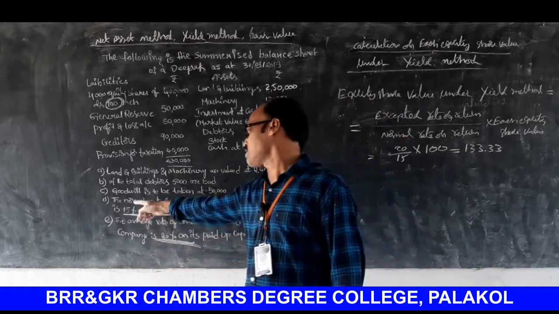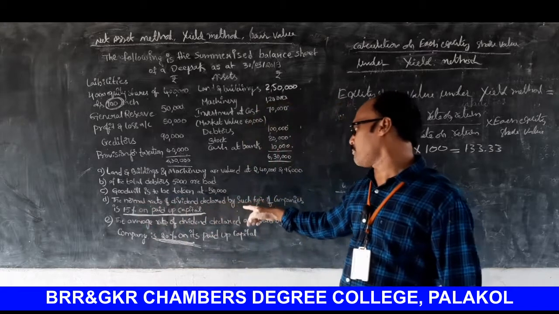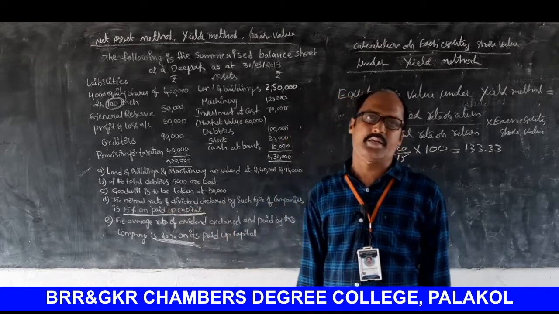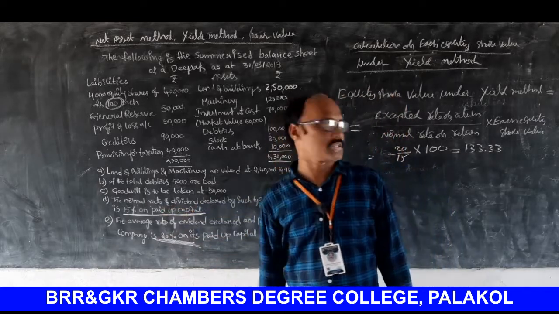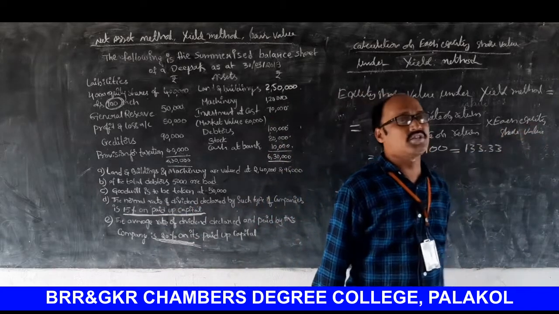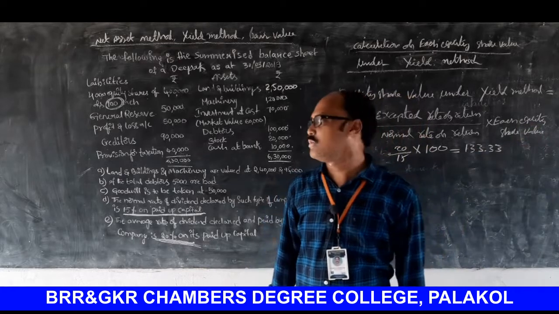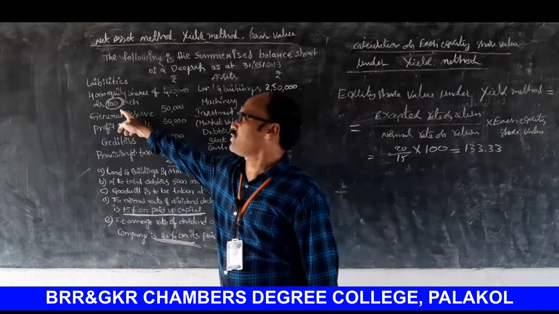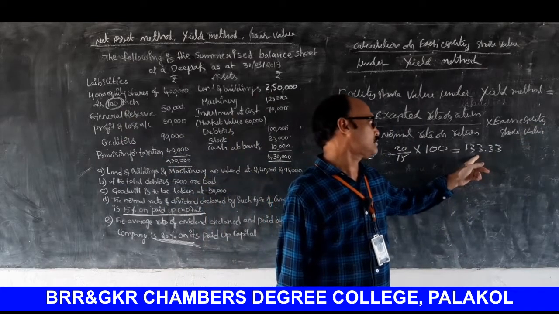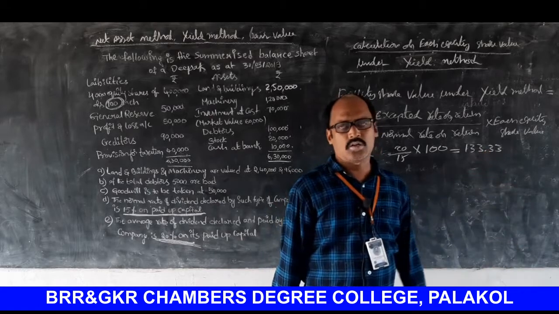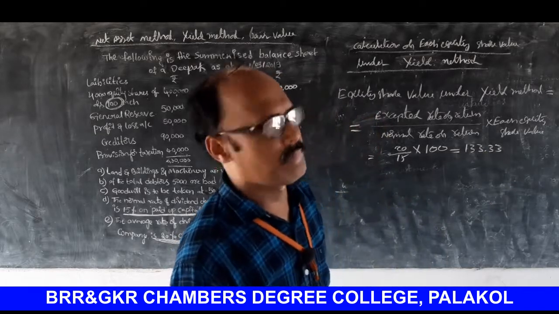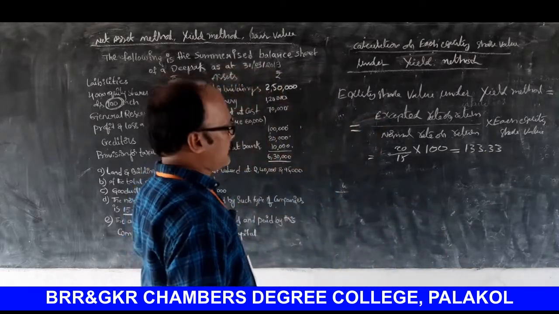Look at the board please. The normal rate of dividend declared by such type of companies is equal to 15% on paid up capital. Normal rate 15%, 15 into each equity share value. So what is the paid up value of each equity share? 100. That's why into 100, that is equal to 133.33. So this is each equity share value under yield method. Next one, fair value method.